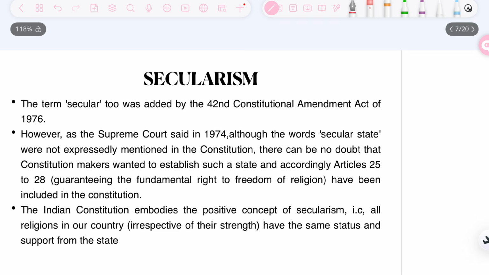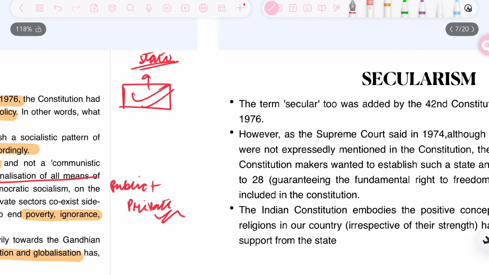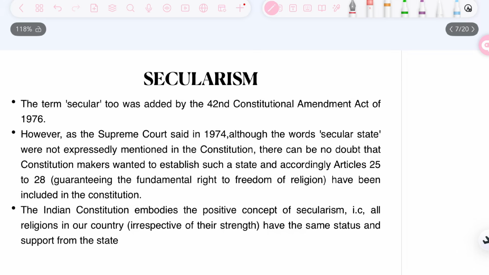Now when we talk about the word secularism, it was also added, as with socialism, by the 42nd Constitutional Amendment Act of 1976. However, the Supreme Court in 1974 stated that although the word secular state was not expressly mentioned in the Constitution, there can be no doubt that the Constitution makers wanted to establish such a state, and accordingly Articles 25 to 28 have been included. The Indian Constitution embodies the positive concept of secularism, that is, all religions in our country have the same status and support from the state.